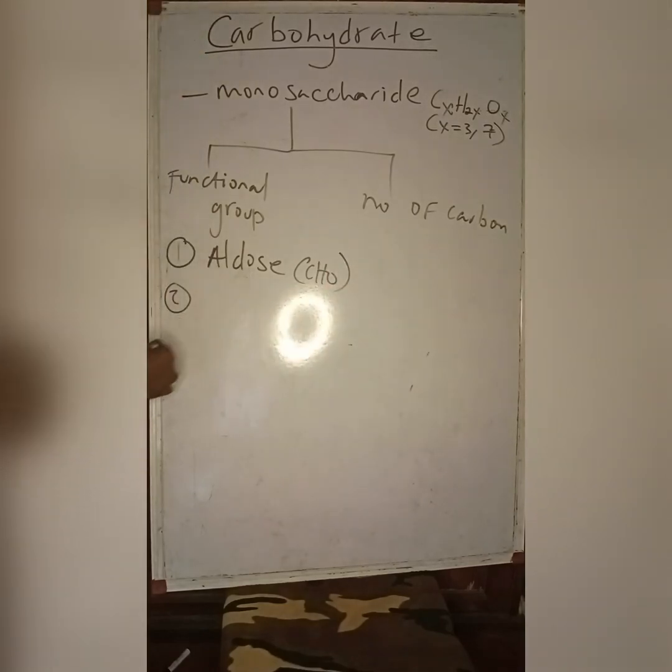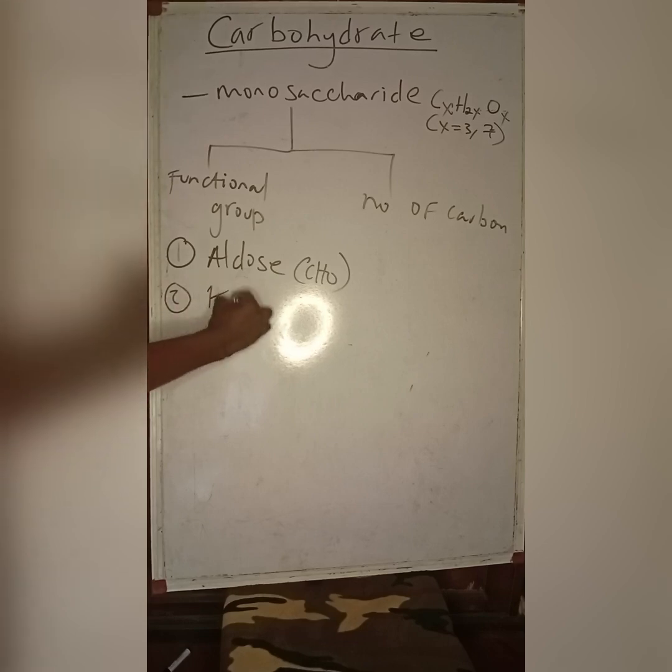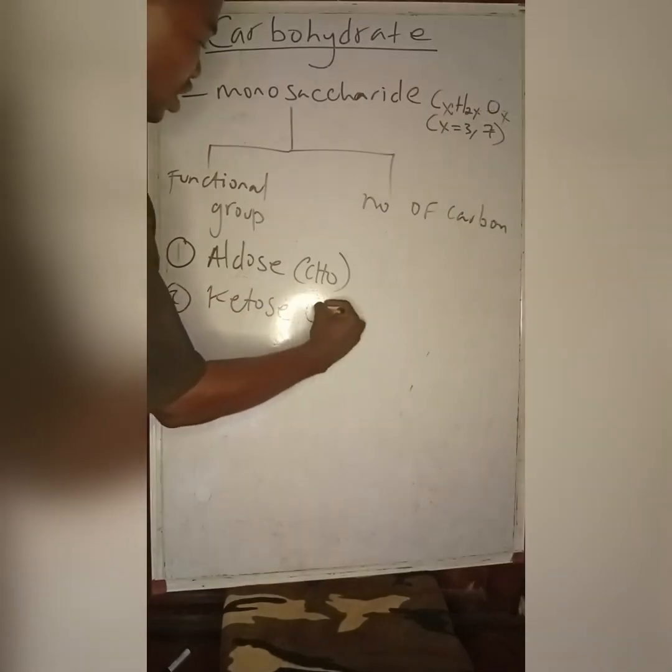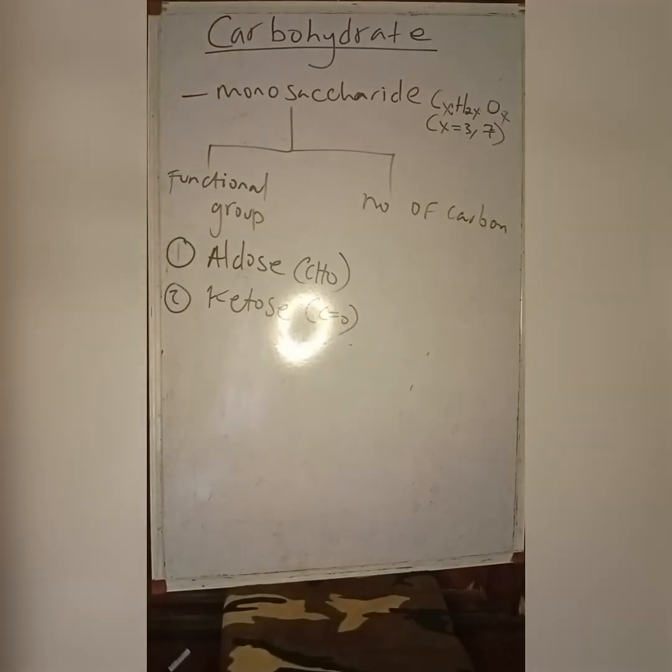That's the functional group. Carbohydrates that have an alkanone or ketone functional group are known as ketose sugars. So this is a C double bond O functional group.